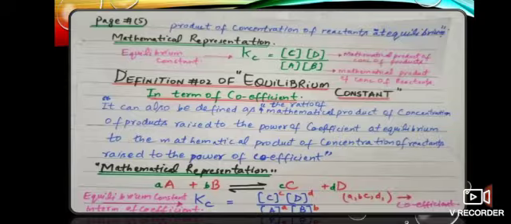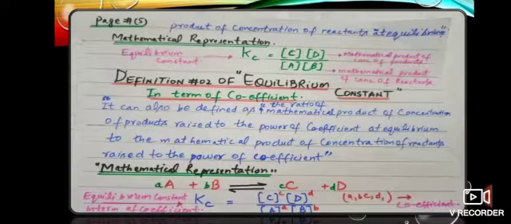Here in the statement, they have written the ratio of the mathematical product of concentration of products. The first product is for multiply, and the second, which is written after in concentration of products, is for the products, which are the newly formed substances after the reaction of reactants.